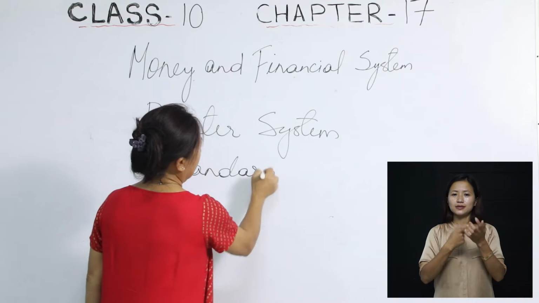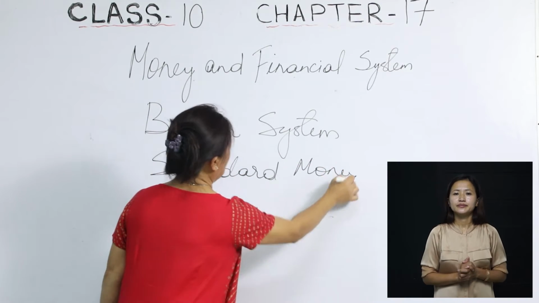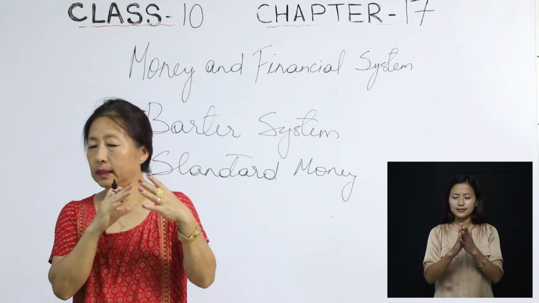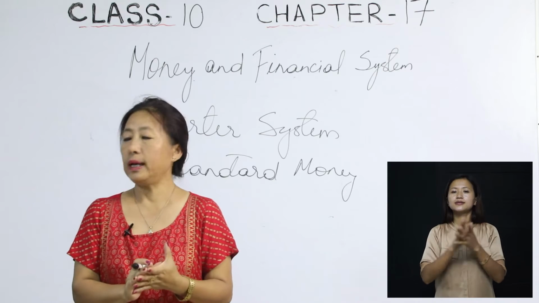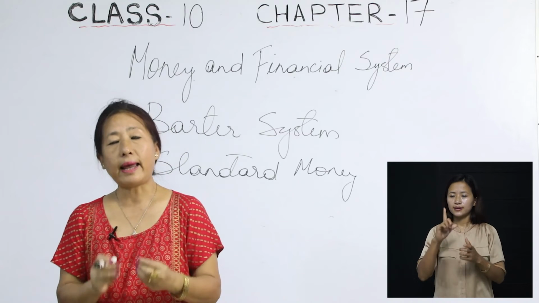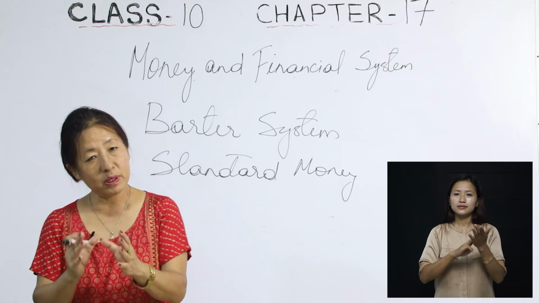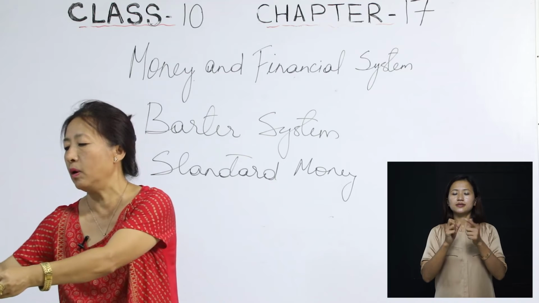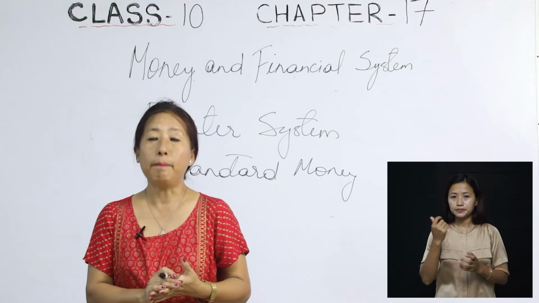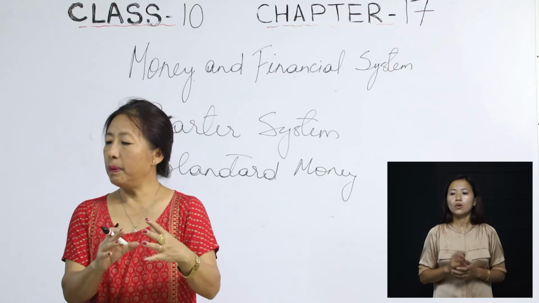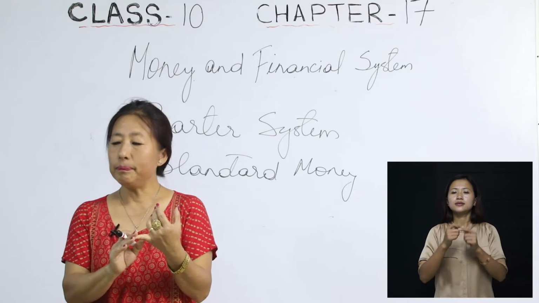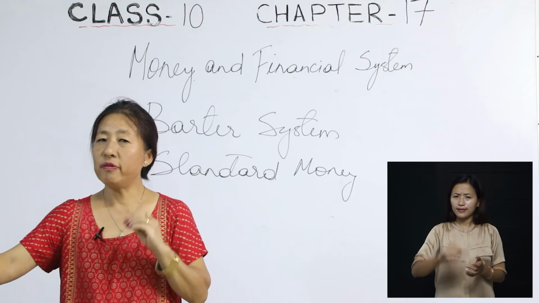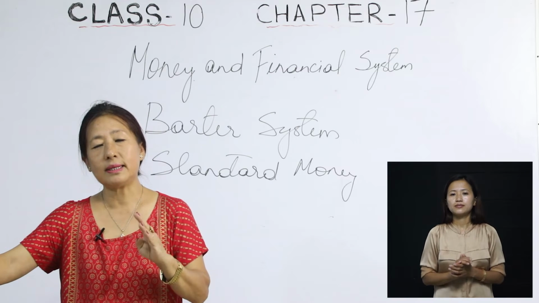Standard money. This is the first kind of money that we find. Now, standard money can be called standard money, or it can also be called legal tender money. Got it? Questions may be twisted, so be aware of that. Standard money is the money which cannot be refused by anyone. That is called standard money.